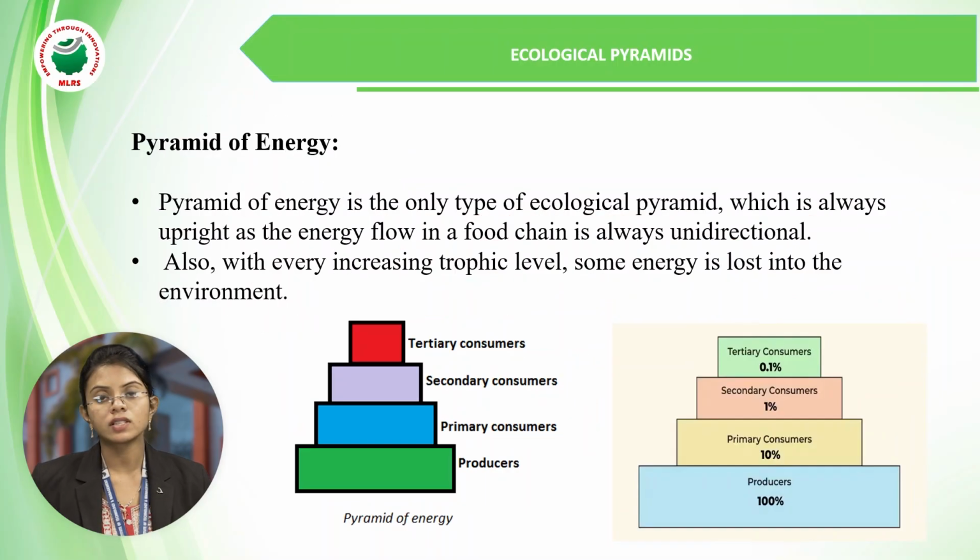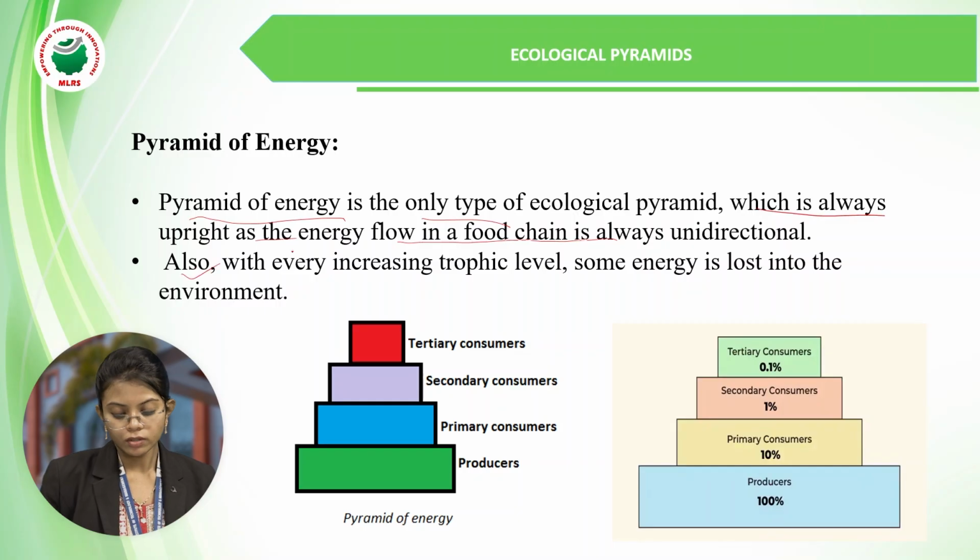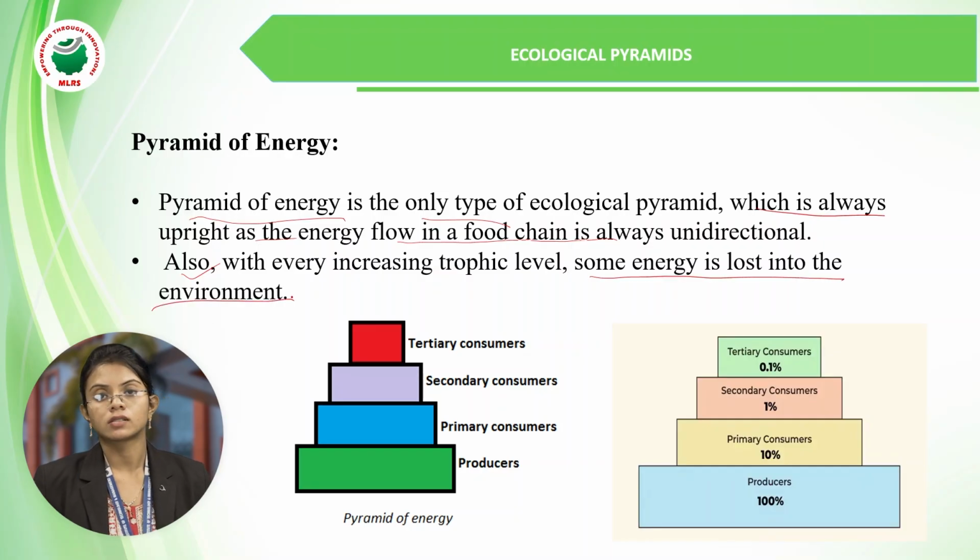And finally, we have the pyramid of energy under the ecological pyramid. The pyramid of energy is the only type of ecological pyramid which is always upright, as the energy flow in a food chain is always unidirectional. Also, with every increasing trophic level, some energy is lost into the environment.